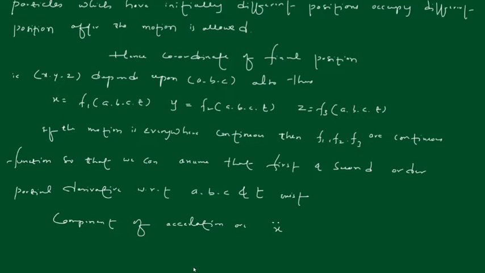Second order partial derivative: it is ∂²f1/∂t², y double dot is ∂²f2/∂t², and z second order partial derivative is ∂²f3/∂t². These are the components of acceleration. In simple language, we can say the Lagrangian method to describe a fluid motion is nothing but